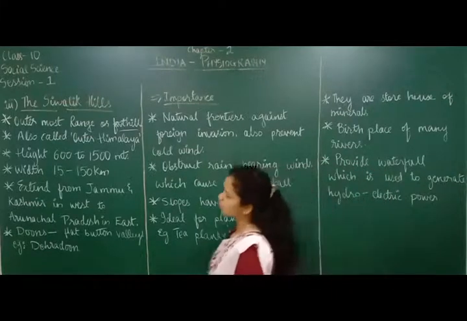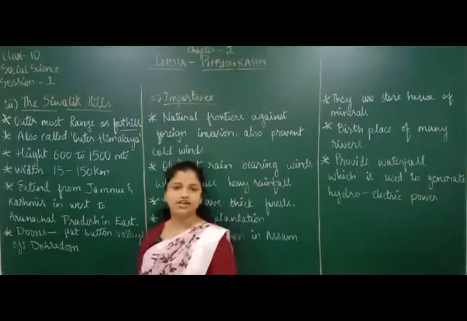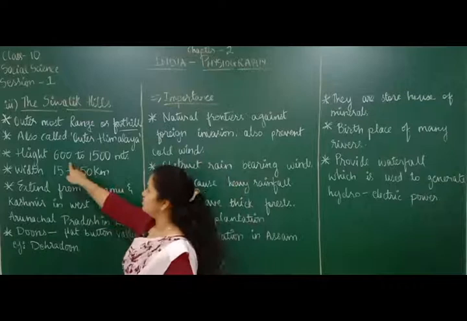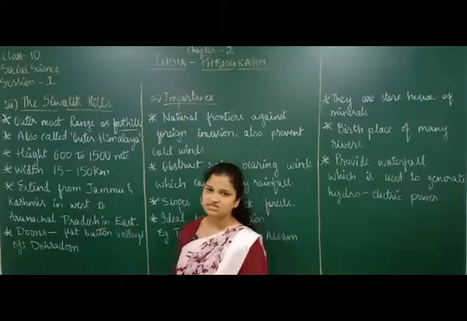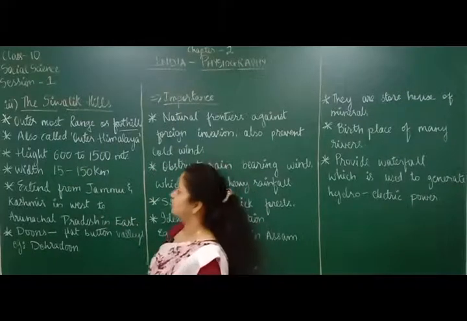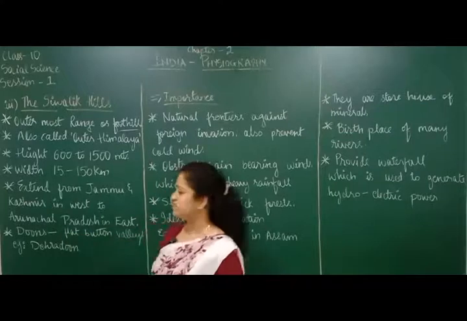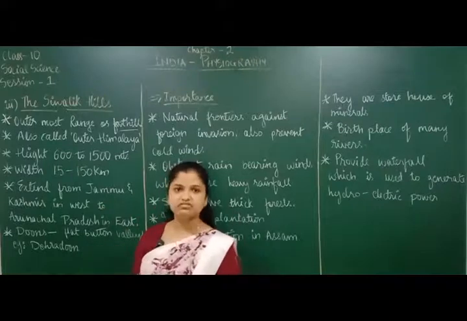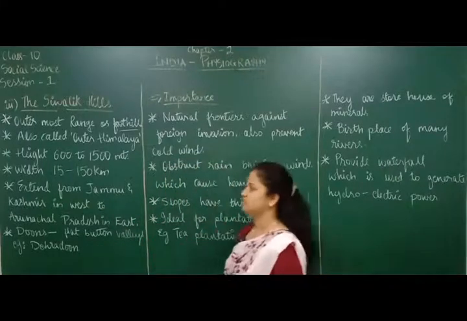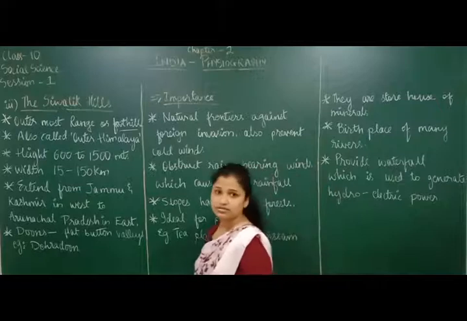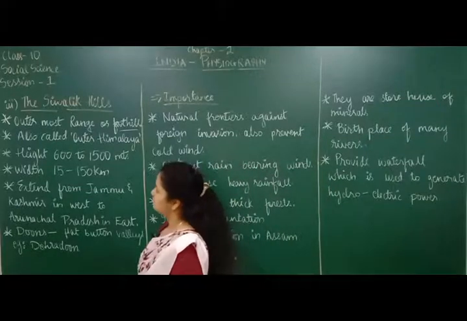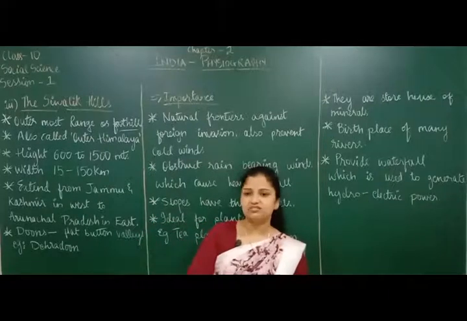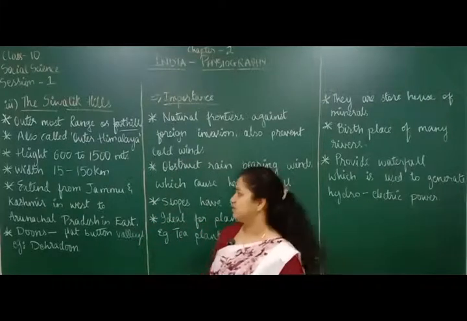So let's move forward. What is the height of the Shivalik mountains? See, the height is not very much. I told you it is 600 meters to 1,500 meters. The smallest height in the Shivalik range is 600 meters, whereas the highest is 1,500 meters. So this is the height of these mountains. In the Shivalik hills, the height varies between 600 meters to 1,500 meters.